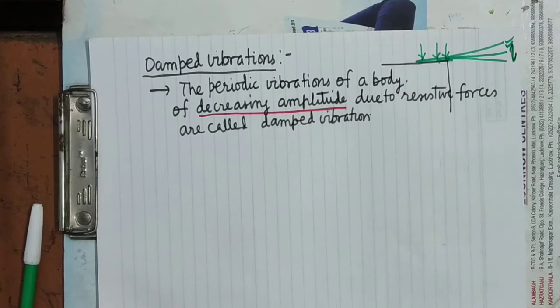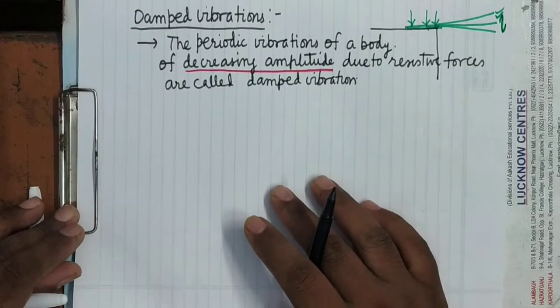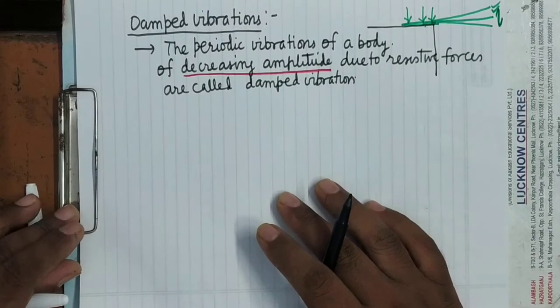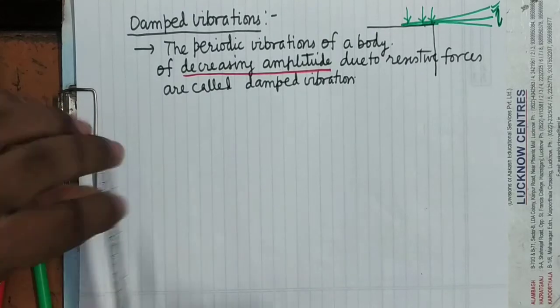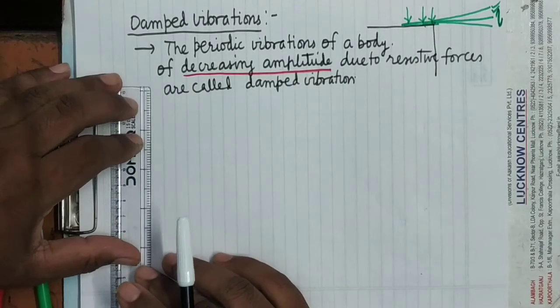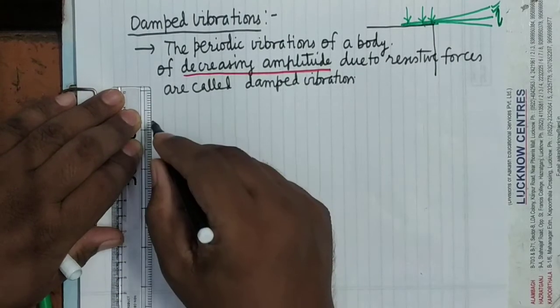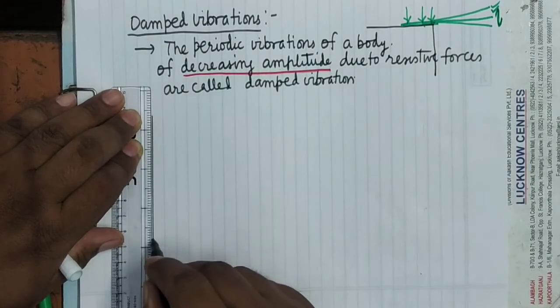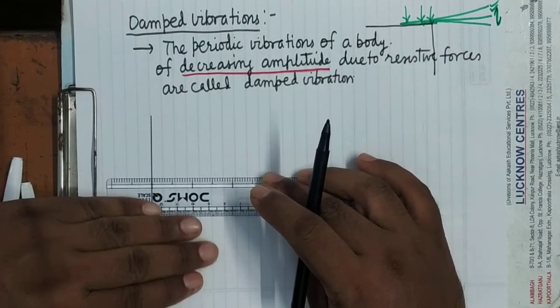Now see here, if we see the displacement-time graph of a body executing free vibrations and executing damped vibrations. Free means natural vibrations. First I am showing the displacement-time graph of a body executing free vibrations.